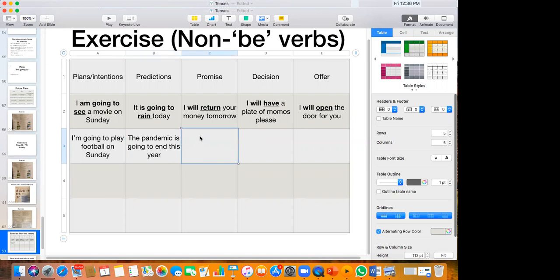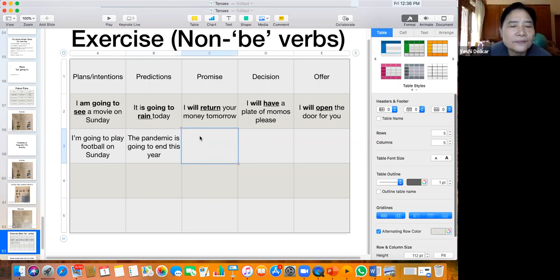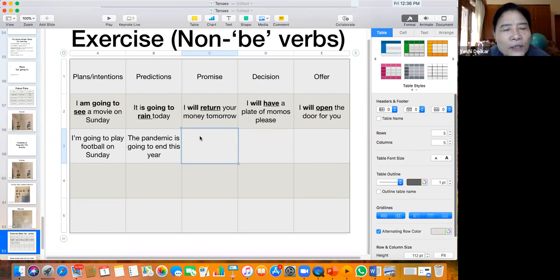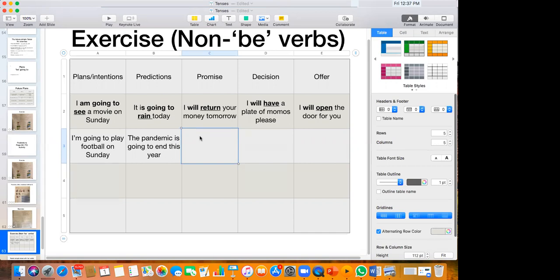Okay. Promise. I will return your book. I will pay you back tomorrow. I will return your book tomorrow. No, nothing to do with money over here. There are so many other promises. I will return your book tomorrow.